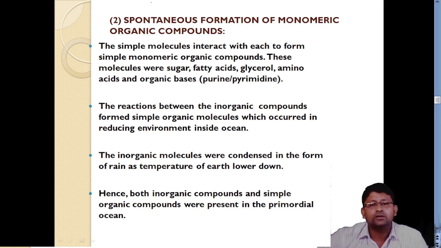Then second, we have spontaneous formation of monomeric organic compounds. What are monomeric? Which have single identical units, like simple molecules interacting with each other to form simple monomeric organic compounds. These compounds are like fatty acids, glycerols, amino acids. Then we have organic bases like purines and pyrimidines, which, as you know, will be used in the formation of DNA and RNA, right? The reaction between these inorganic compounds formed simple organic molecules in a reducing environment inside the ocean. So all these things were happening within that proto-ocean only. The organic molecules were condensed in the form of rain, as the temperature of the earth was lowered.